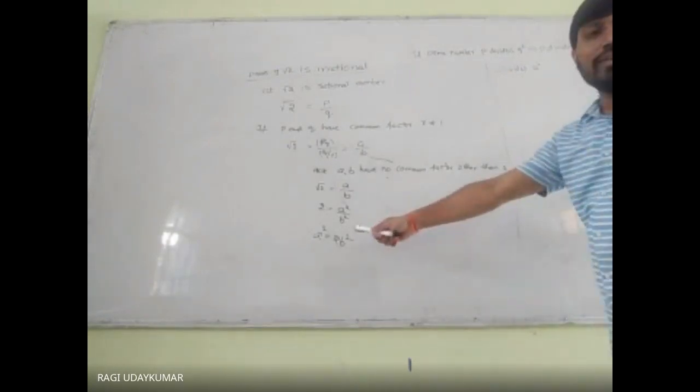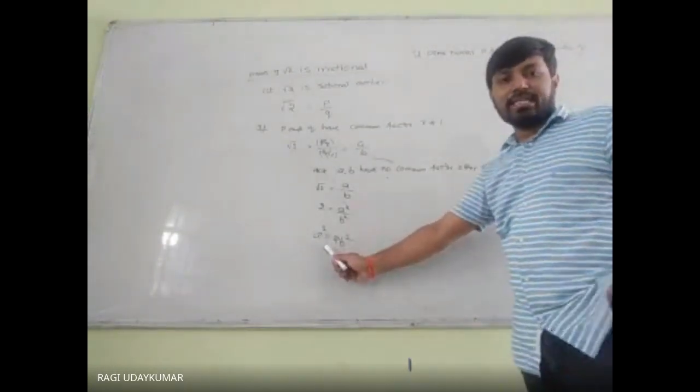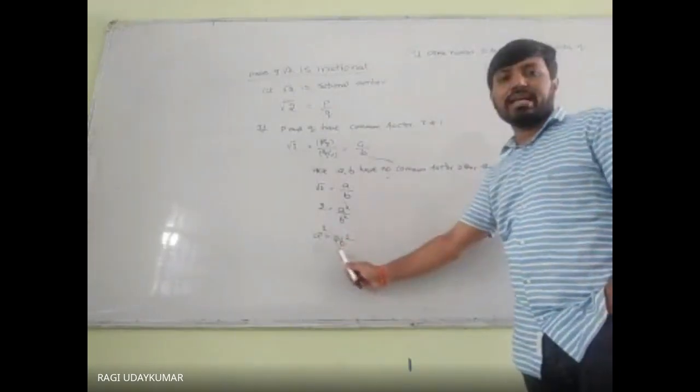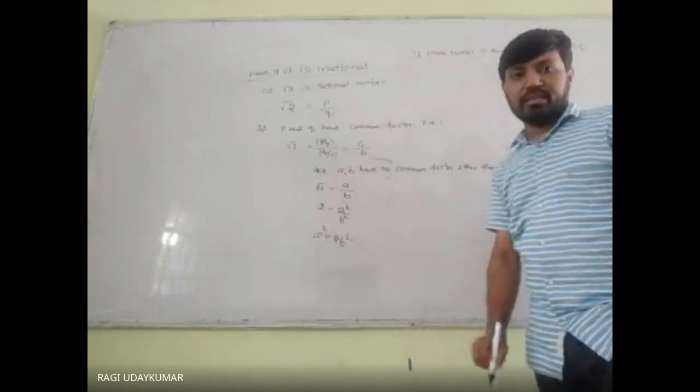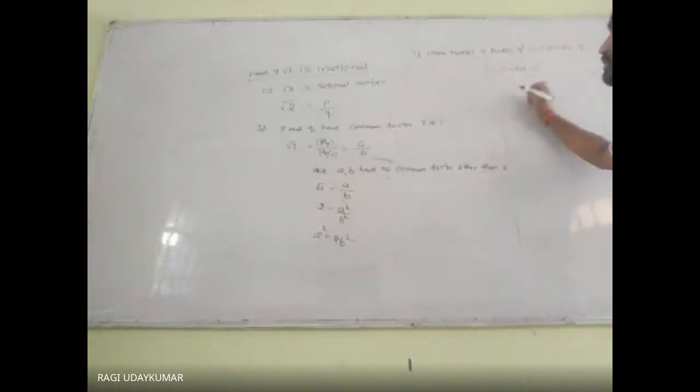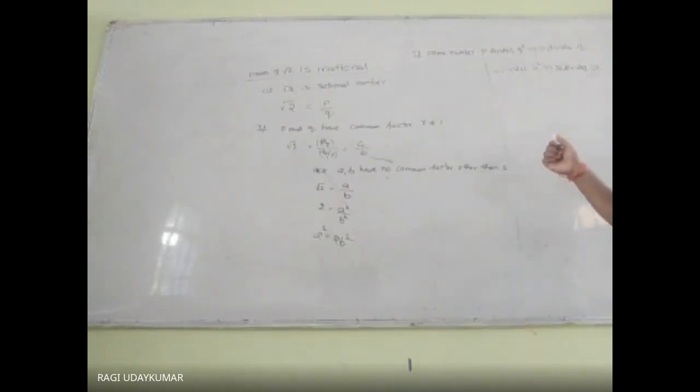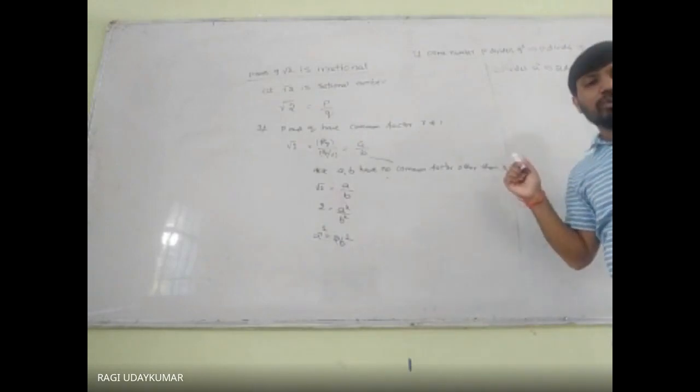Why does it divide A square? Because we are writing A square as 2 into B square. So 2 divides A square, and that is nothing but you can write it as 2 divides A. Is it visible to you?